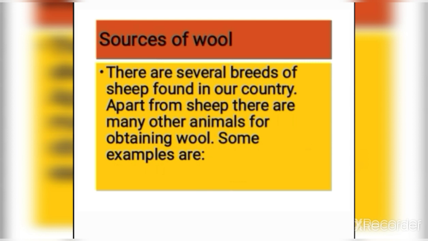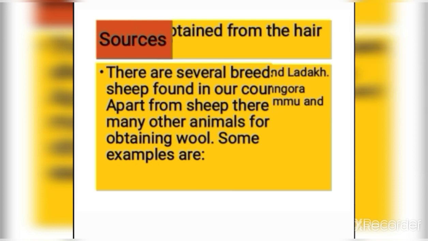What are the sources of wool? There are several breeds of sheep found in the country. Apart from sheep, there are many other animals for obtaining wool. Let's have some examples. Mainly wool is obtained from the hair of sheep. But apart from sheep, yak wool is common in Tibet and Ladakh.